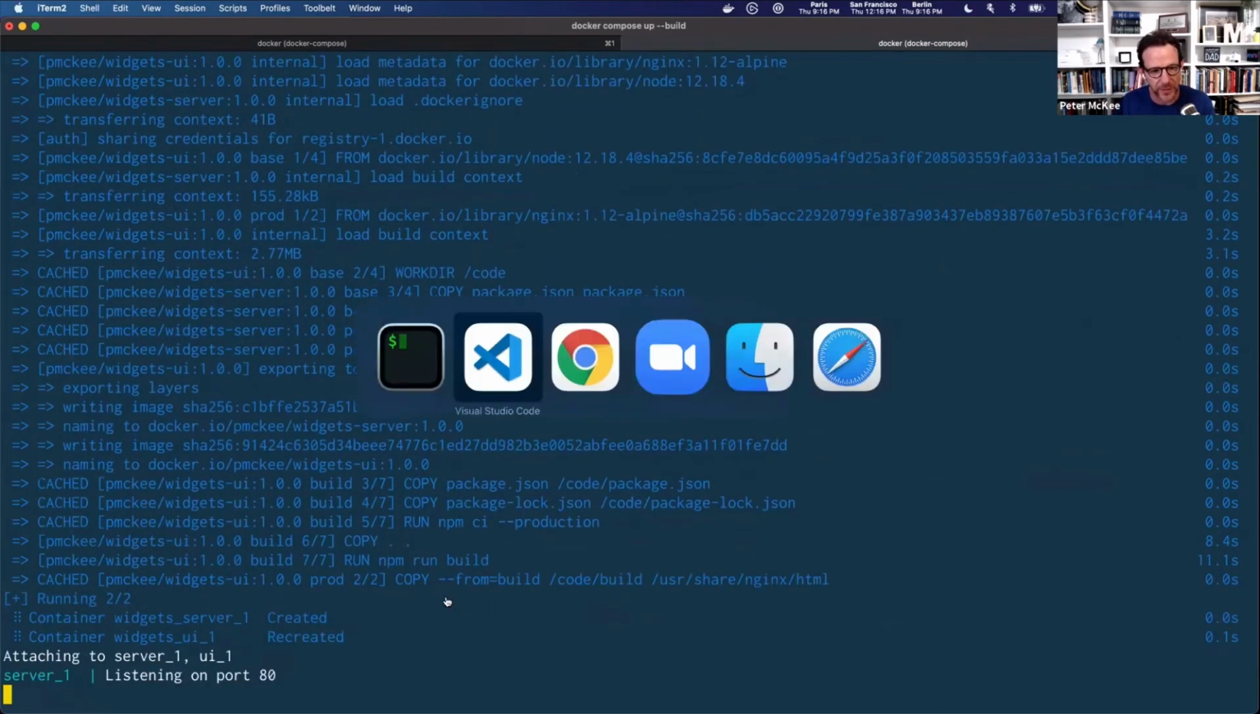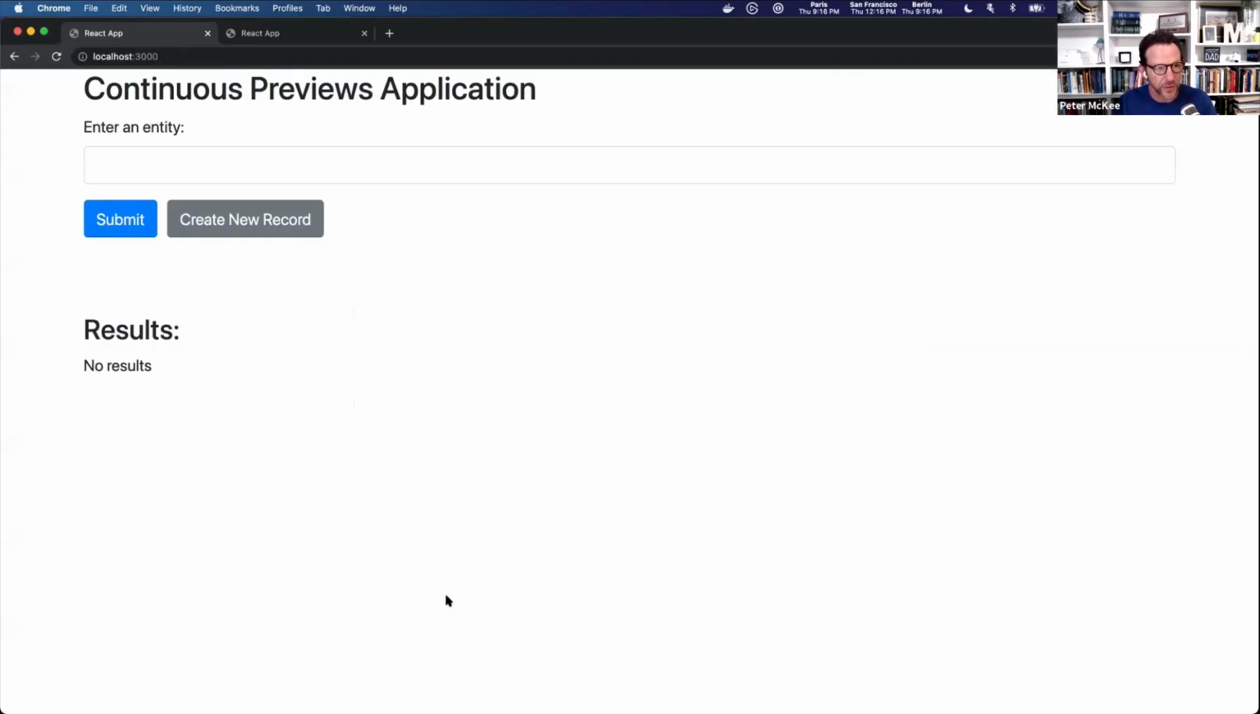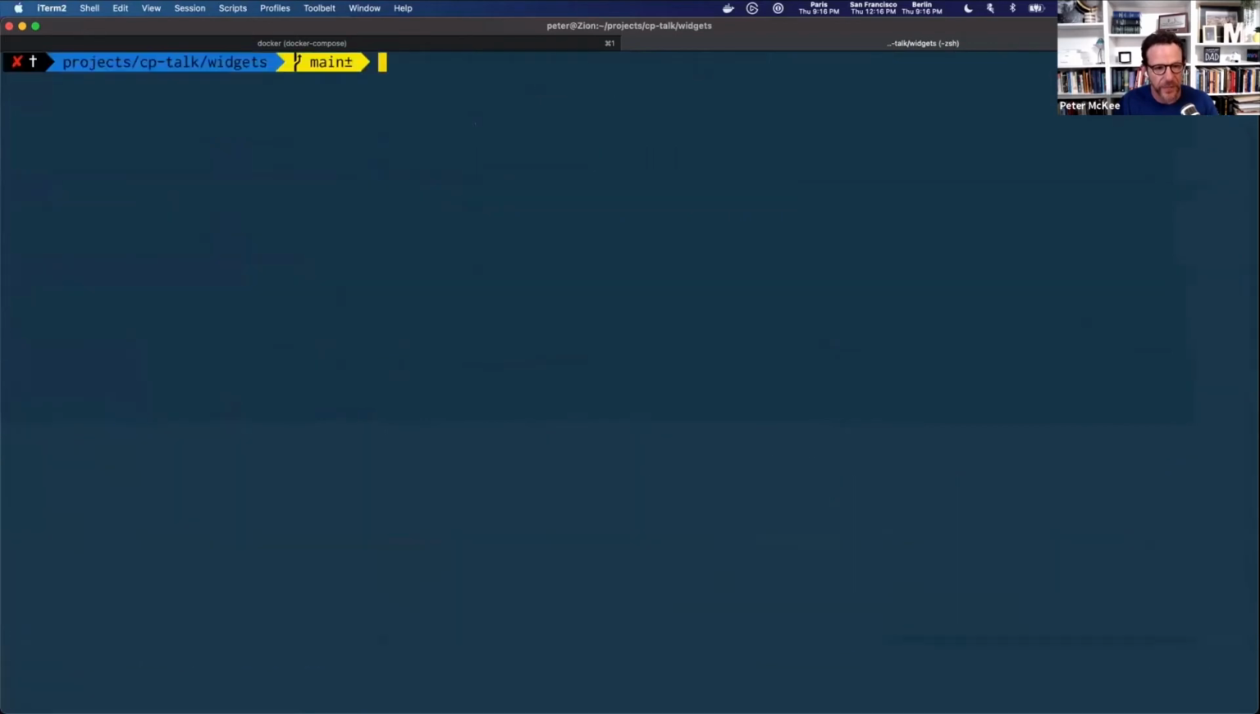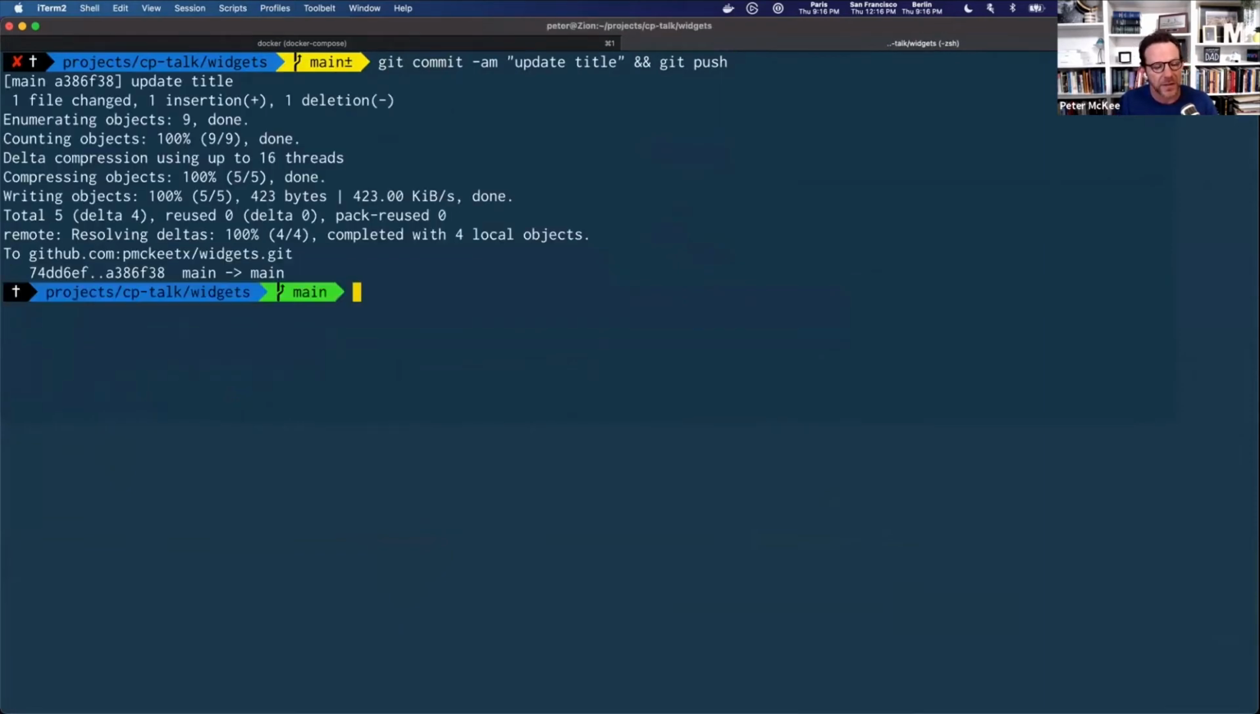Okay, so now it's up and running. Let's jump over here to the web, give it a quick F5 refresh, and there we go. The title's been updated. Looks good to me. Let's go back to our command line, and I'm going to do a git commit, and I'm going to say update the title, and then I'm going to do a git push. So that's going to run.